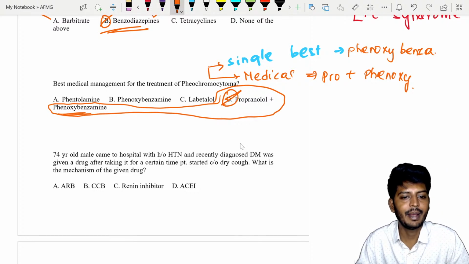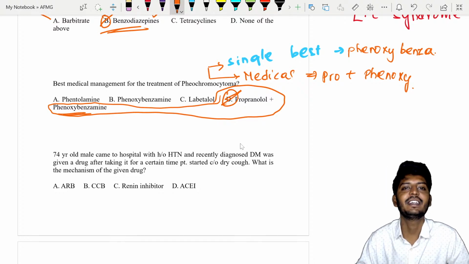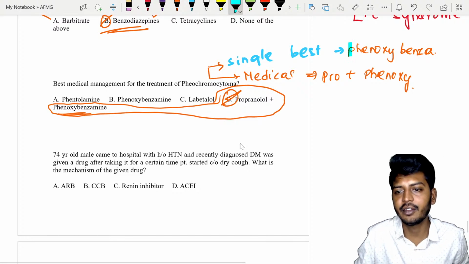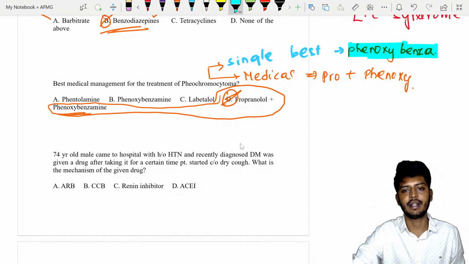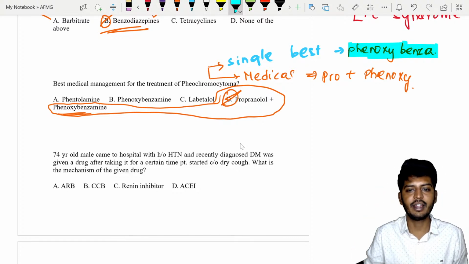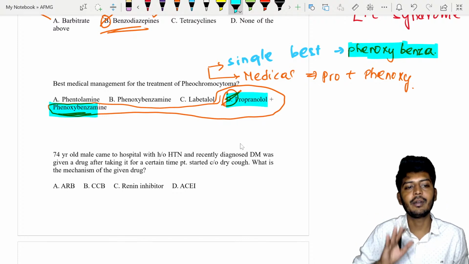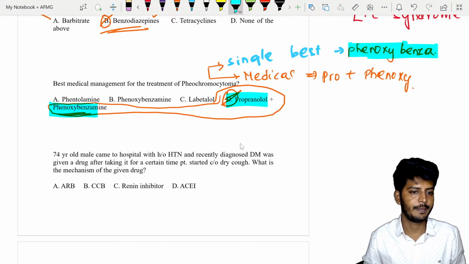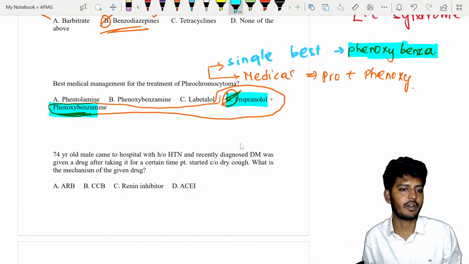Okay, so best medical management for pheochromocytoma is propranolol. Is it correct? No, propranolol plus phenoxybenzamide. Again, I am telling you, if the single best drug is asked, phenoxybenzamide. If the best medical combination is asked, propranolol plus phenoxybenzamide. Best treatment will be surgical treatment. Any confusion, please do let me know. No confusion. If best medical management, combine propranolol with phenoxybenzamide.